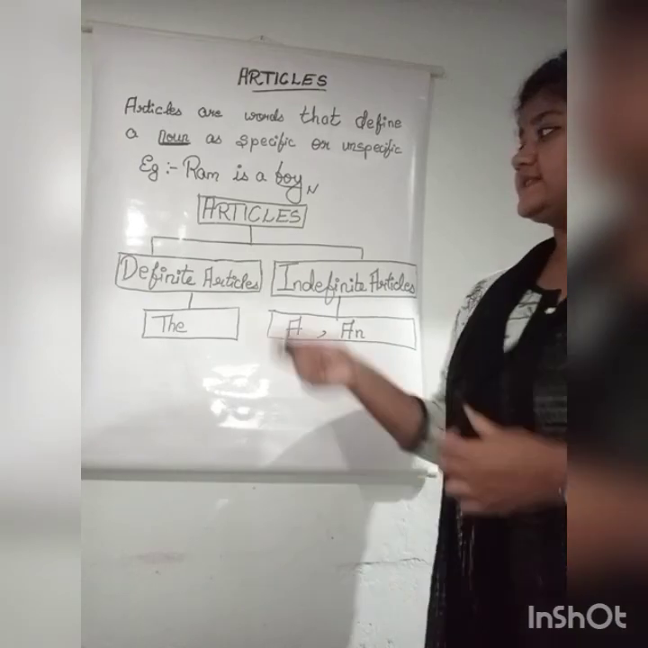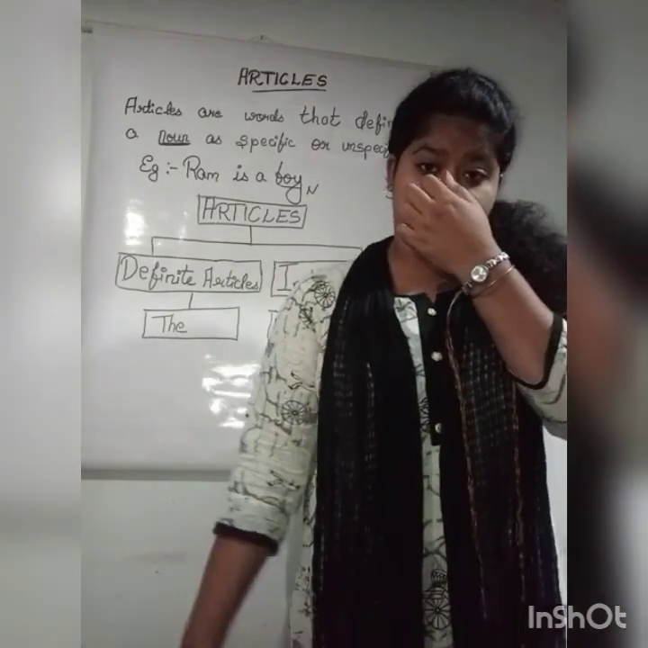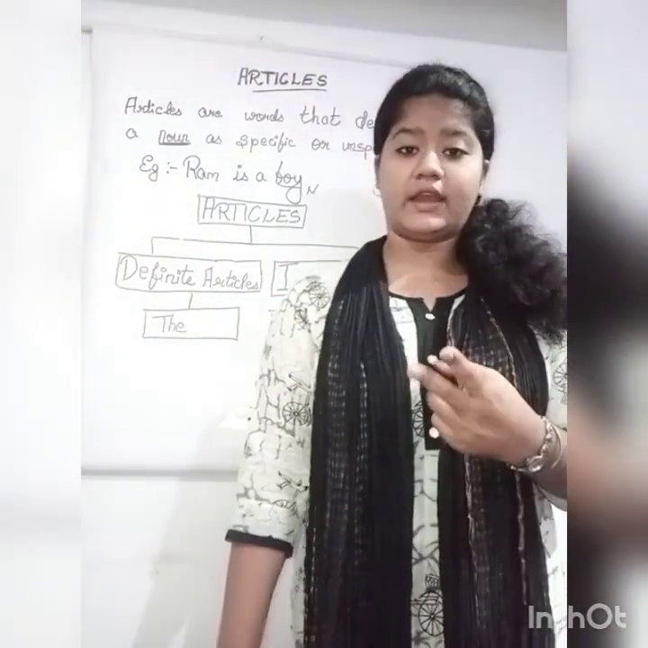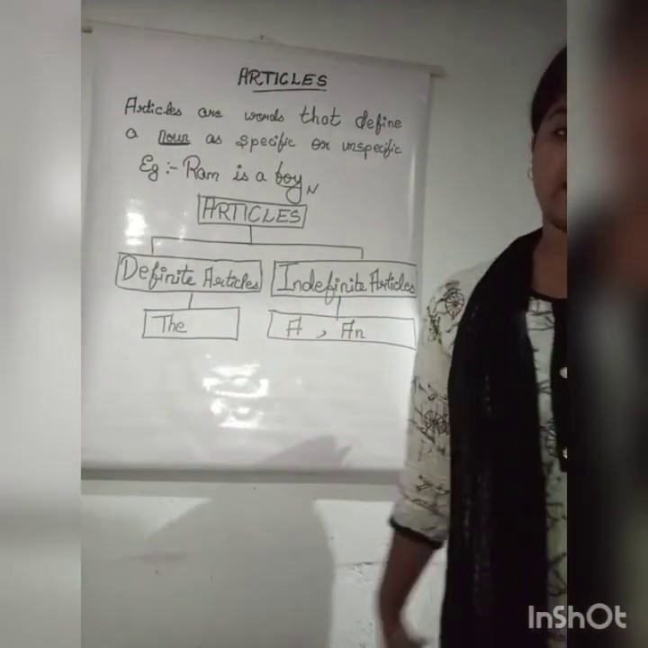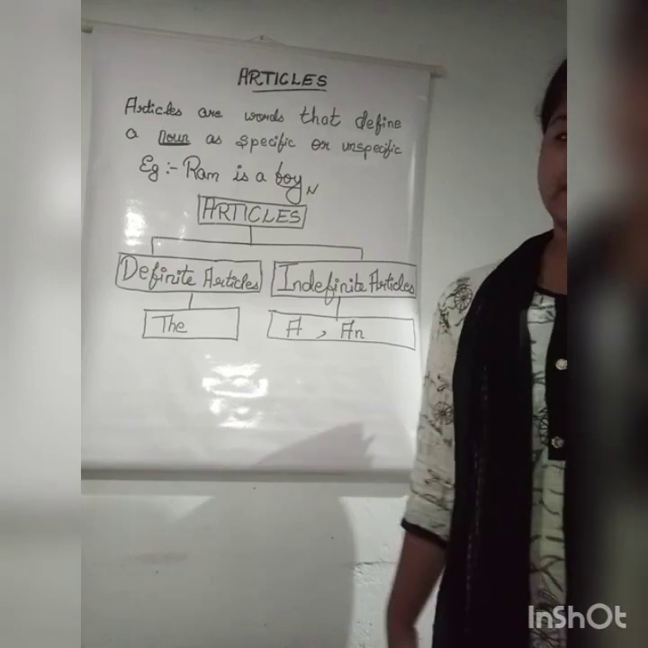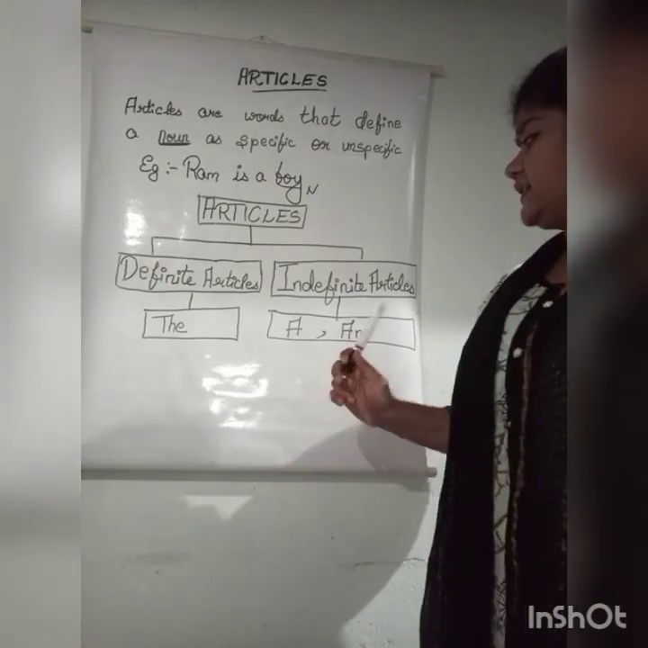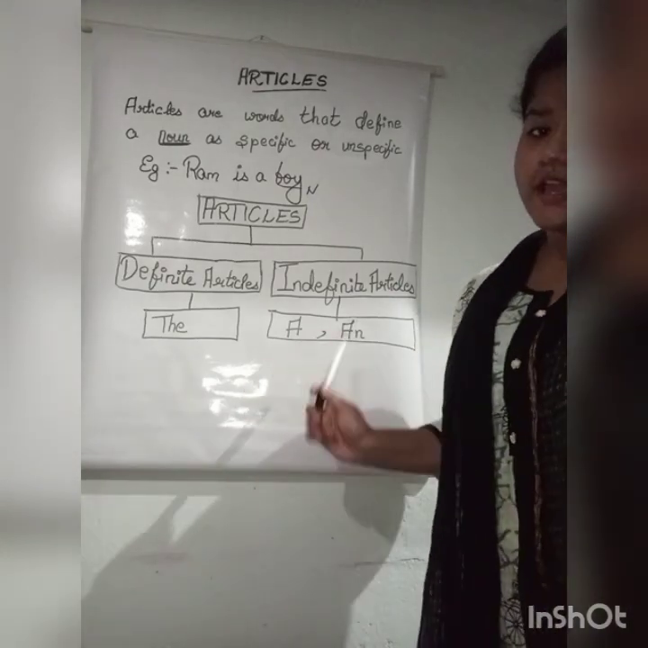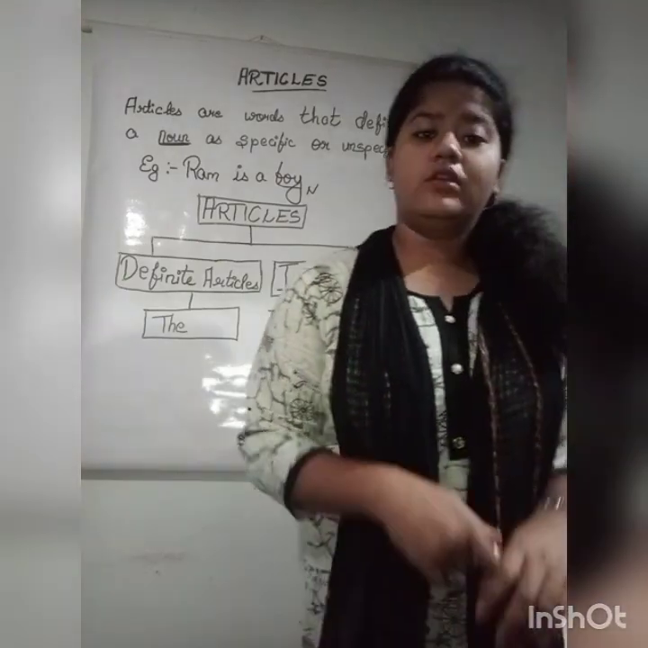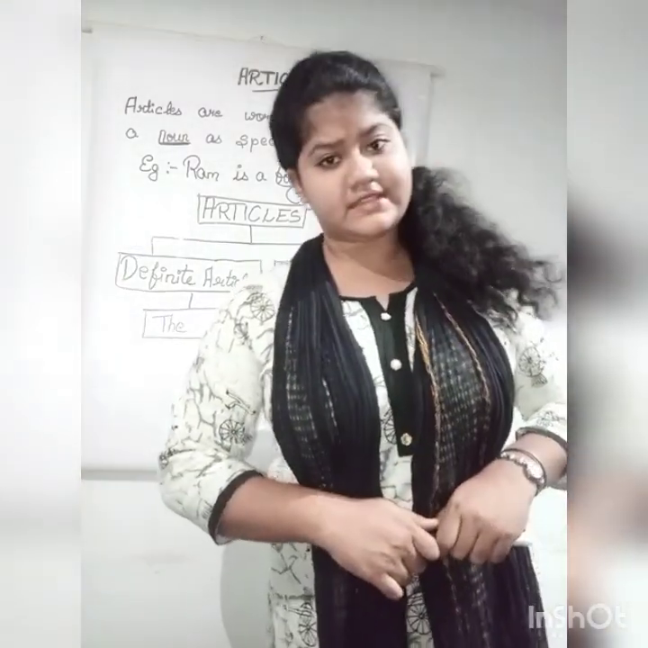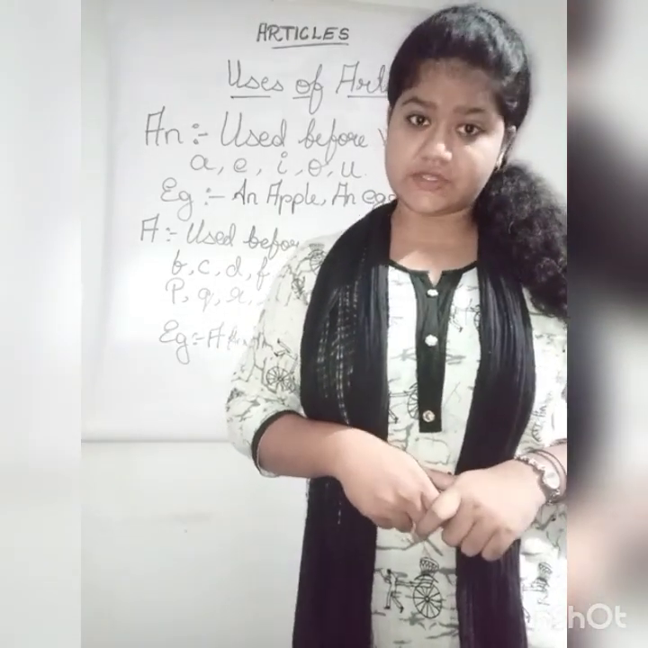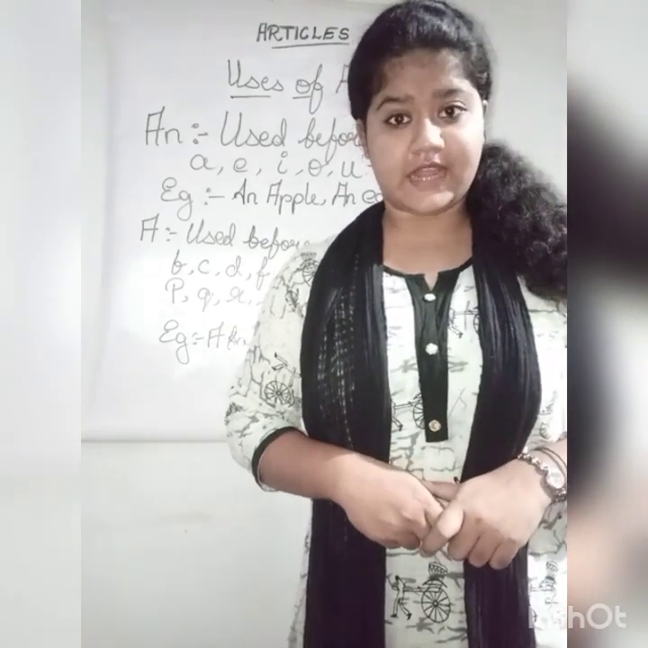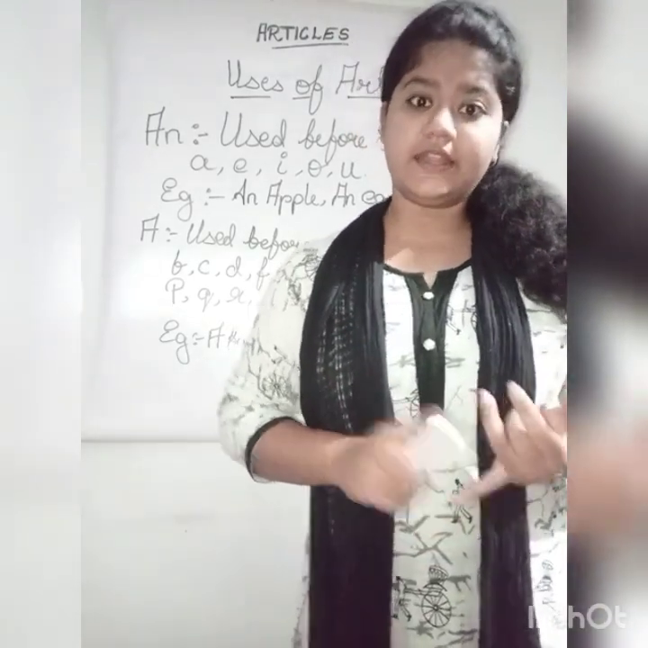Now let's come to the kinds of articles. There are mostly two kinds of articles, that is definite article and indefinite article. Under definite article comes the, and under indefinite articles comes a and an. Now let's see the usage of articles. First of all, we'll learn about the uses of the indefinite articles, that is an and a.